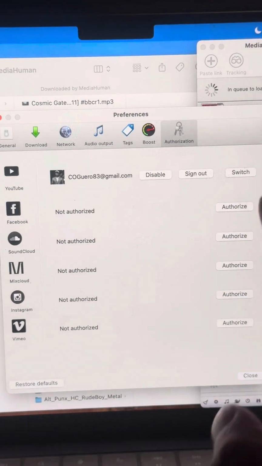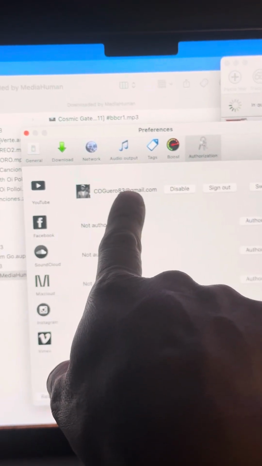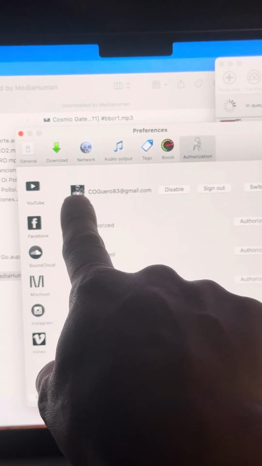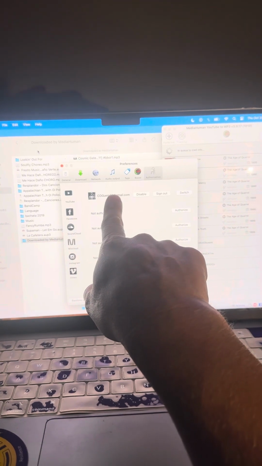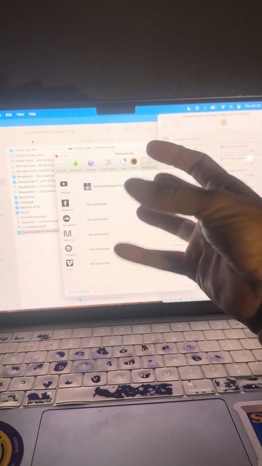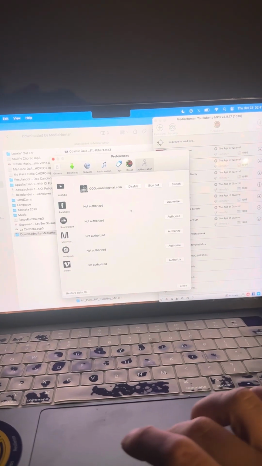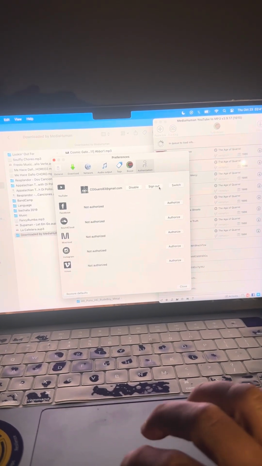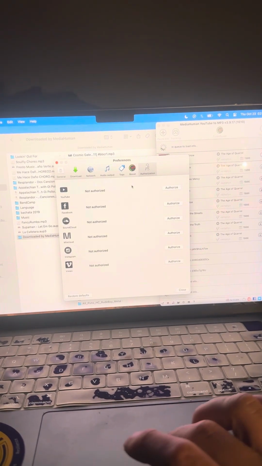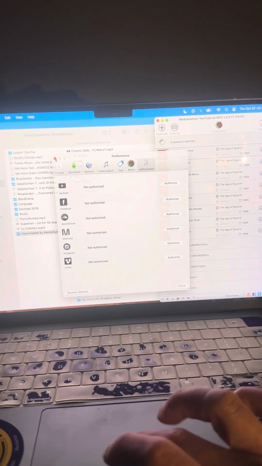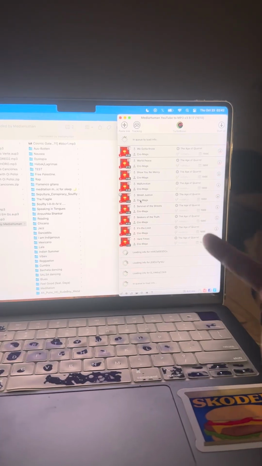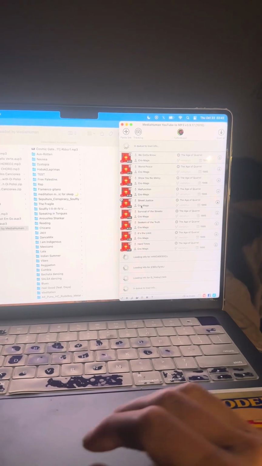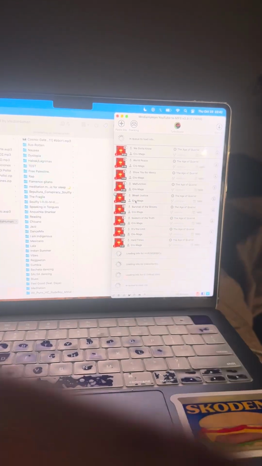But right now I have YouTube authorized. I have an account that I never use on YouTube here, and I have it authorized. When you have songs that are age restricted, you have to authorize it, otherwise it'll tell you that it will not load. So right now I have it loaded, but I can hit sign out, right? And I'm going to close that out. But earlier I had to do that. You don't want to leave that on because it's going to block you after a while, after you download more than like 500 songs or more than 100 or something. But I'll be back. I'm going to let this load.